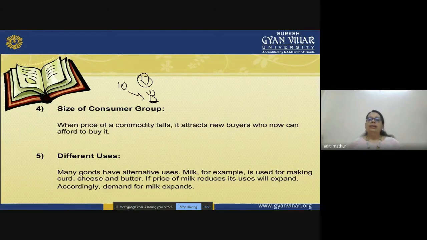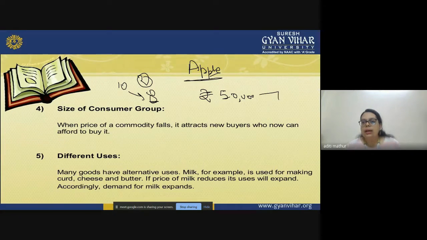So let's take another example and understand. Let's assume that one of the latest models of the Apple phone, which was 50,000, is now reduced and is 35,000 only. Those people who were not in a category to afford a 50,000 mobile phone, but had a dream to buy an iPhone, will definitely buy it.